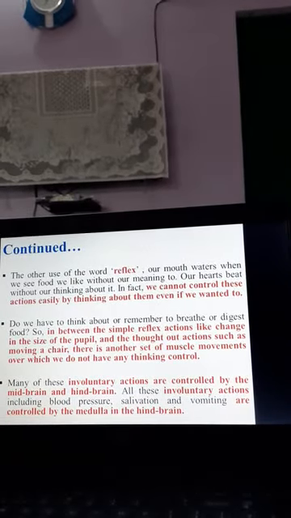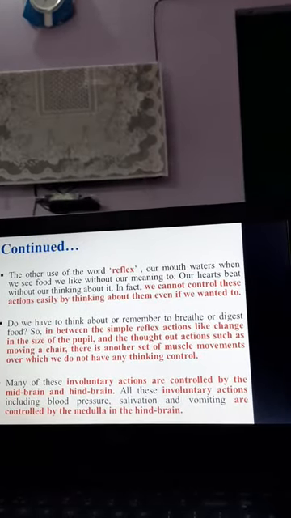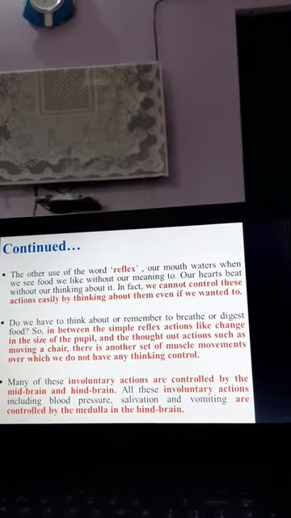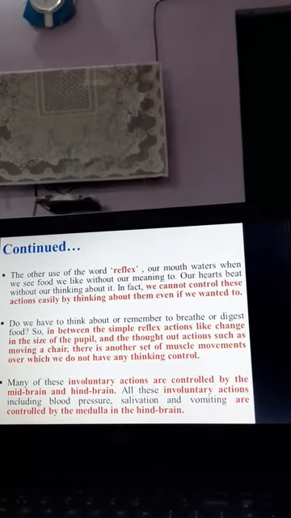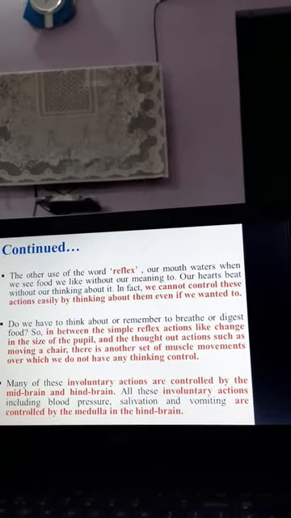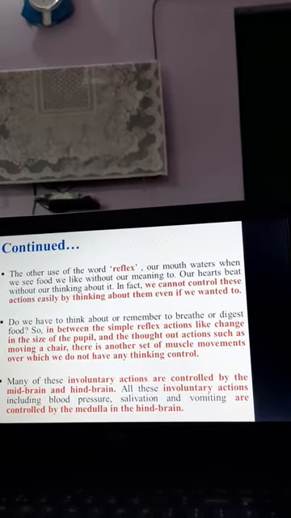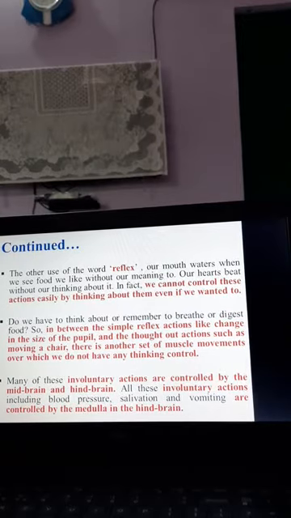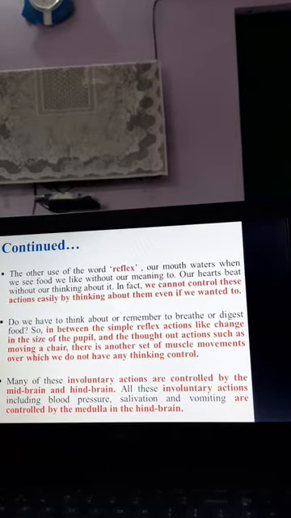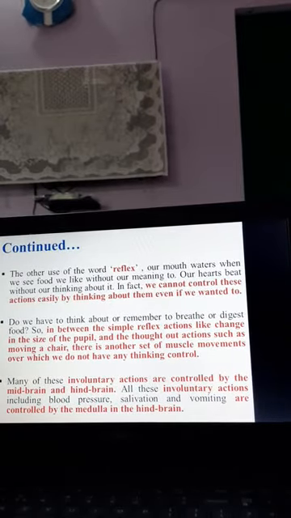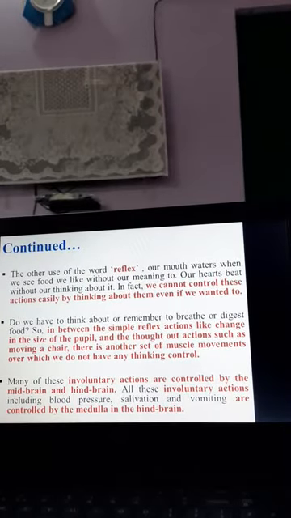In another use, reflex, we see that suddenly our mouth starts salivating, suddenly our heart starts beating, and sometimes we don't know why it happens. Just seeing anything, suddenly, we are not even giving enough time to our brain to think, before that the salivation starts, before that the heart starts beating.